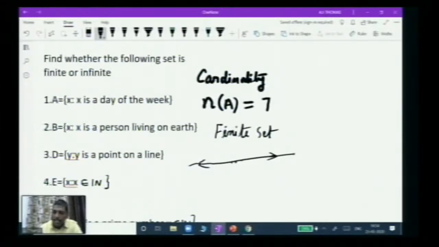So how many points are there in a line? Can you count? Can you come up with a natural number and say that yes, this many points are there in a line? No, because the line goes infinite, and wherever I put my pen, that would be a point. So I cannot come up with a number. So this means that this is an infinite set. So this set D is also an infinite set.